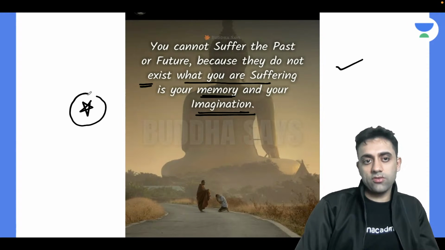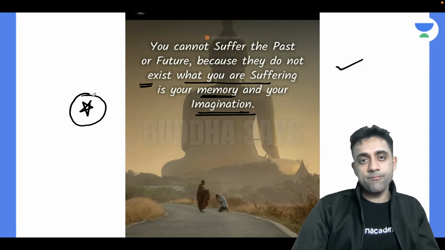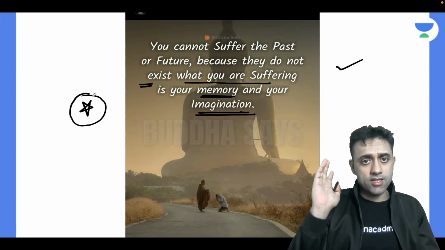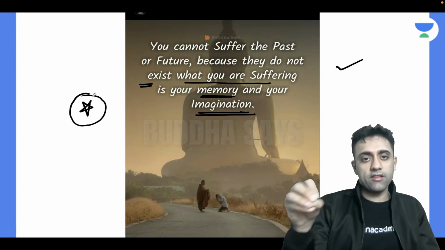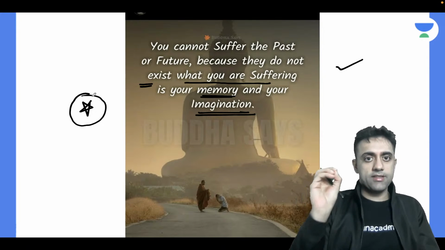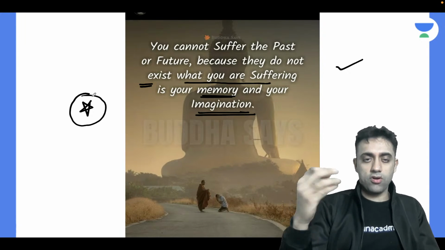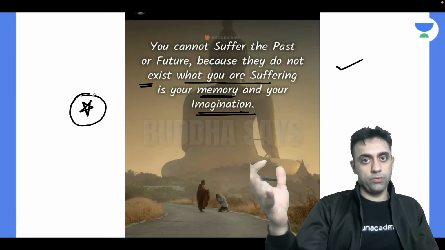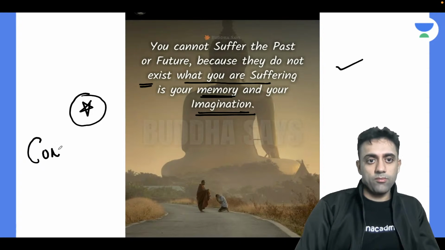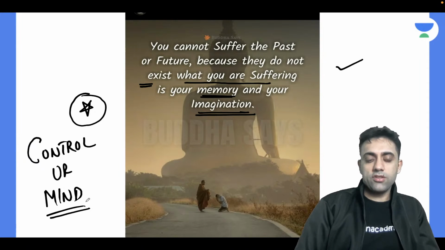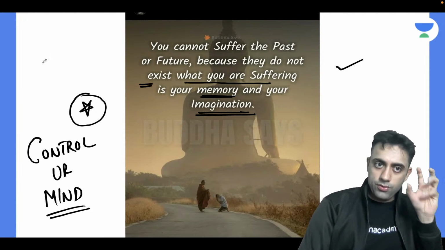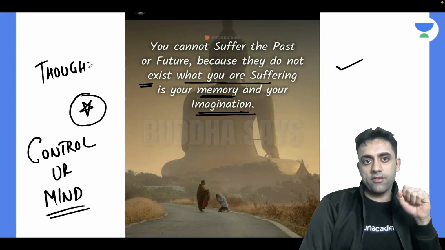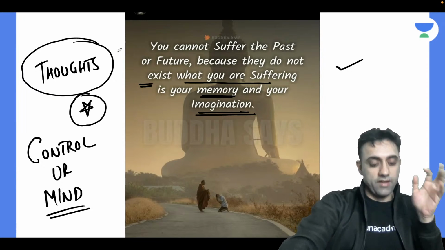It's again a very nice quote. Sawan had sent me, and I liked it a lot. You cannot suffer the past or the future because they do not exist. What you are suffering right now is the memory and imagination of your past or of your future. So, what is the moral of the story? Control your mind. Don't let your mind control you. You control your thoughts. You control your mind. You control your heart rate and you control your life. Okay. So that's very important.